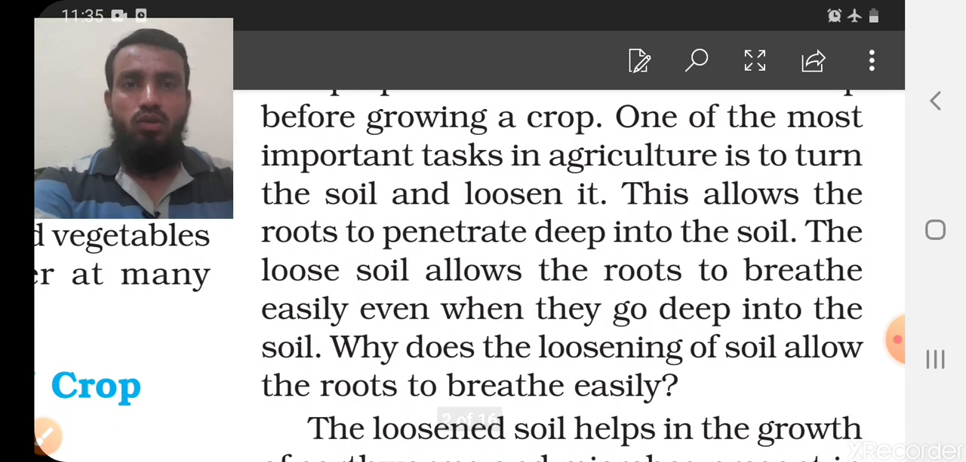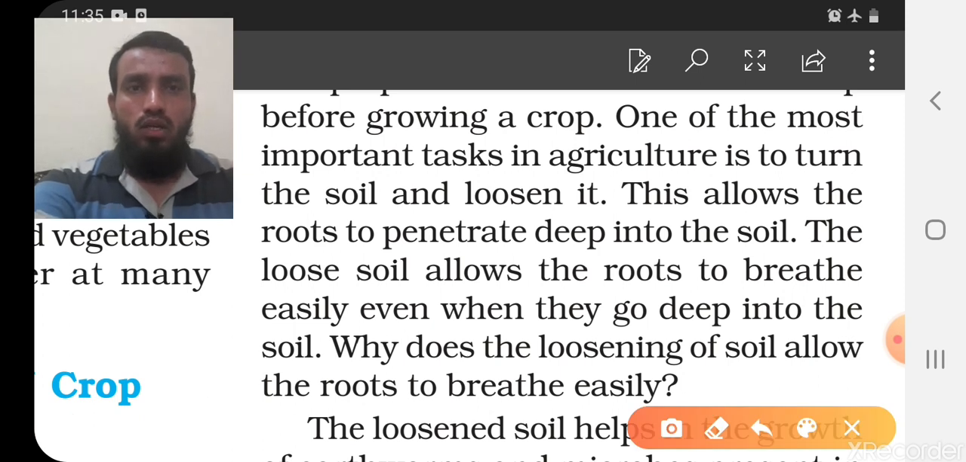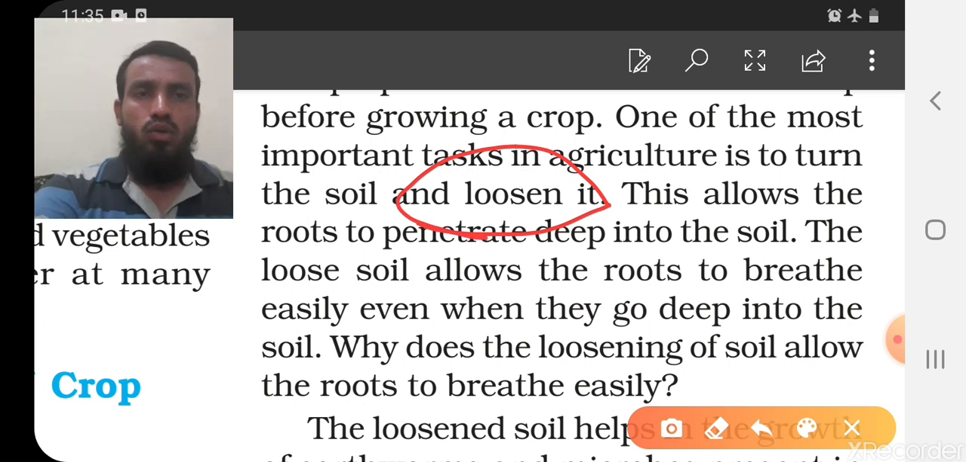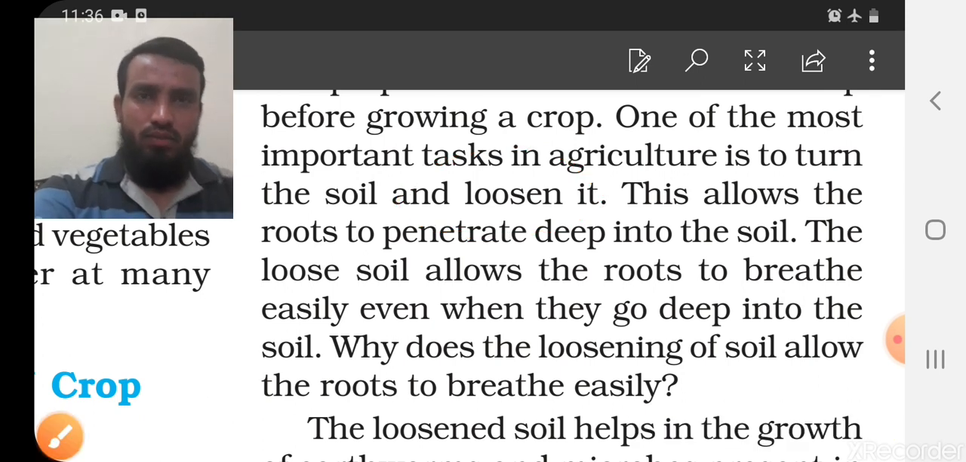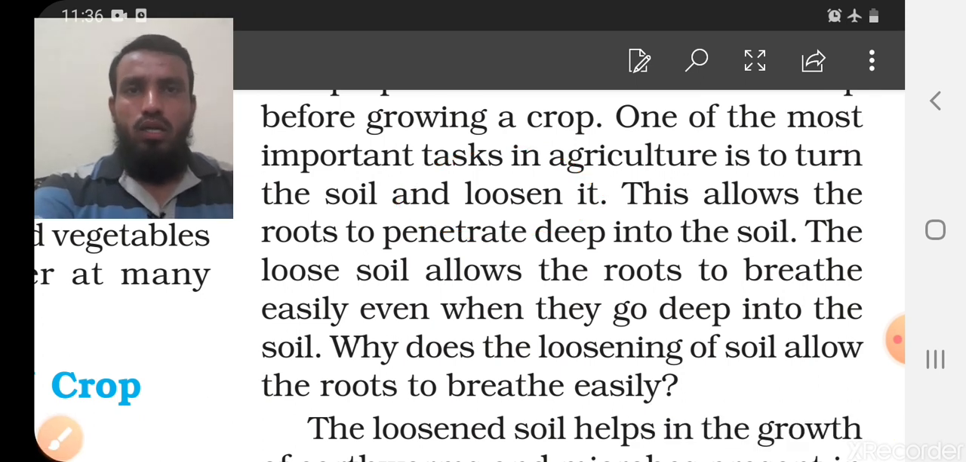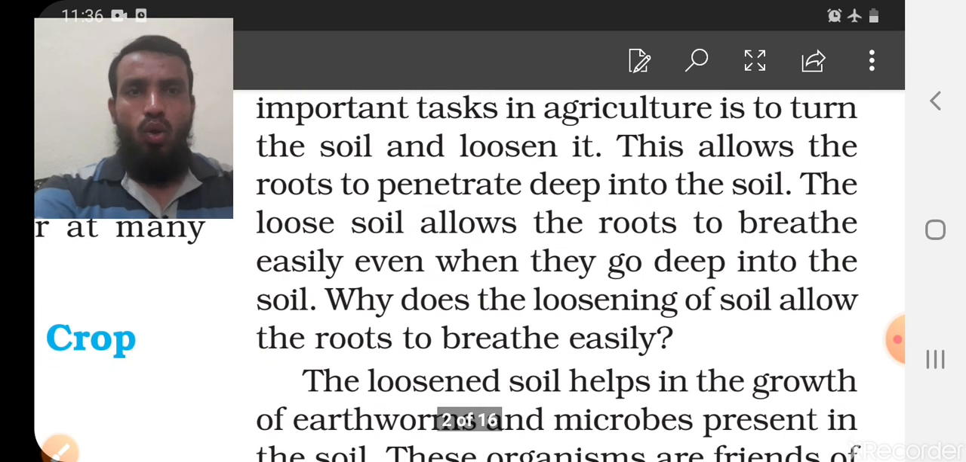First of all I want to show you soil loosening. When we want to loosen it, we have to use some instrument. Basically the farmers use a plow, and everybody knows what a plow is. Everyone has visited a field at some point in life, and we have seen the farmers using this, called the plow. With the help of the plow, loosening of the soil allows the roots to breathe easily.